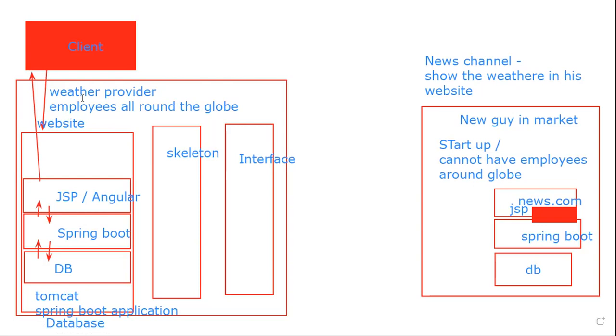But the primary reason is no one will do that because it is not an easy job, a redundant job to always update it. So this guy will develop a web service, skeleton and interface. He will be exposing an endpoint. He will tell, this is my endpoint.